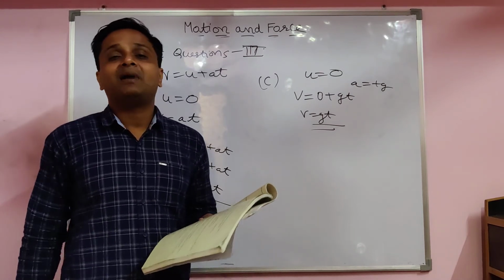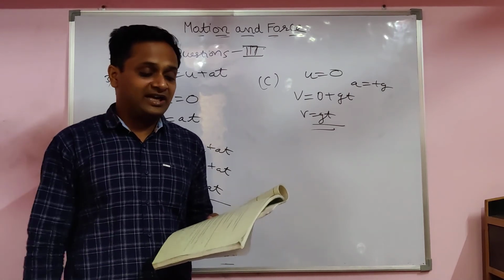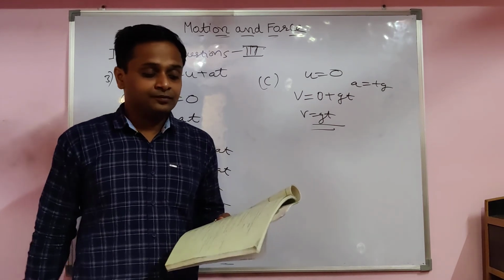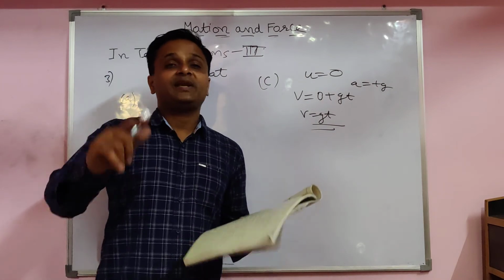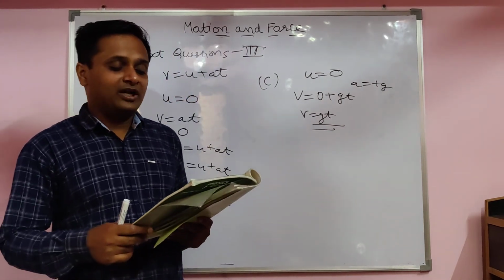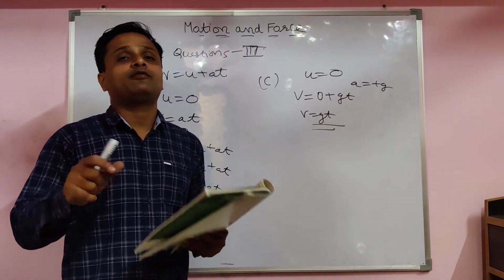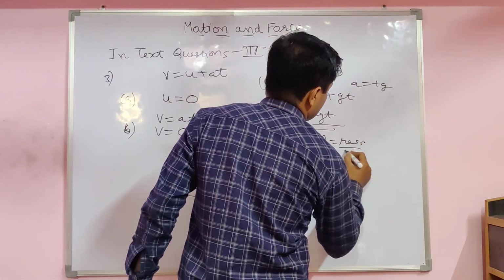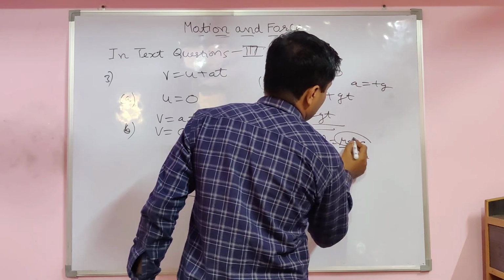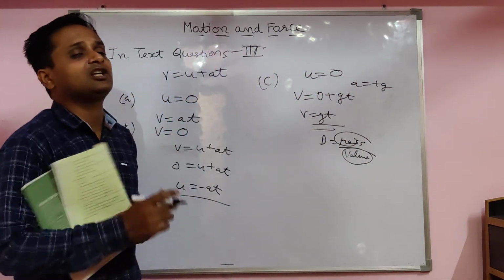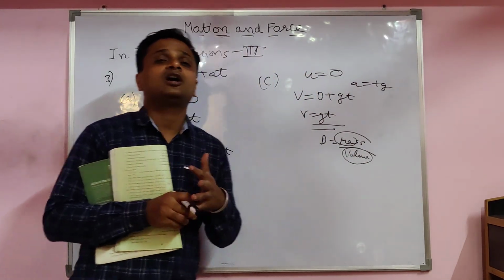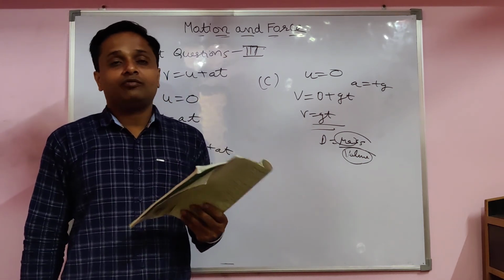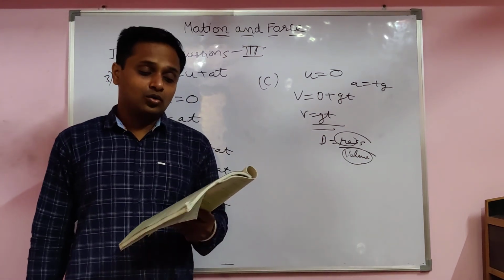Scalar quantity. Mass is a scalar quantity, does not depend upon direction. Velocity depends upon displacement, and displacement depends upon direction. Vector quantity. Speed is a scalar quantity, does not depend upon direction. Density is mass upon volume. Mass is scalar, volume is also scalar. So density does not depend upon direction. Scalar quantity only. Volume is already a scalar quantity.